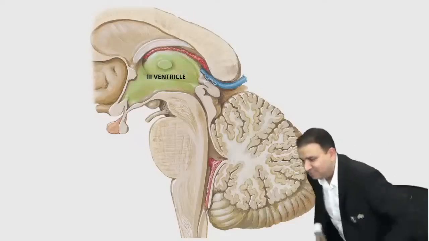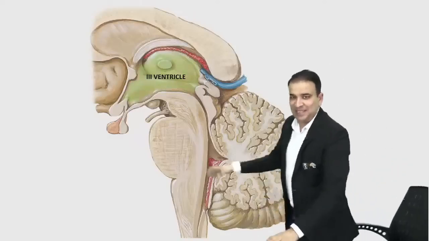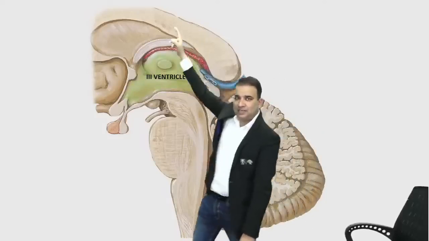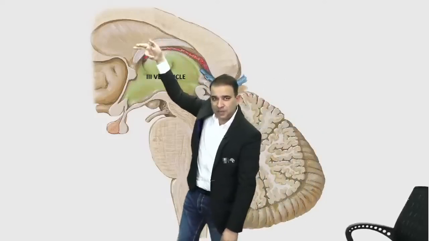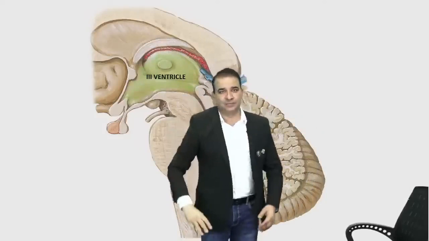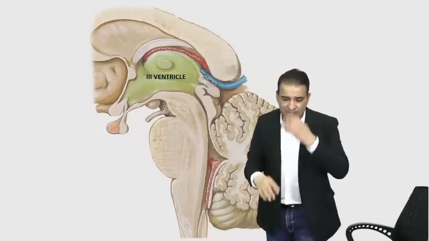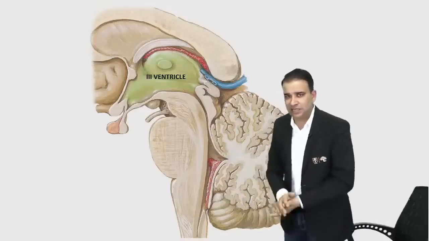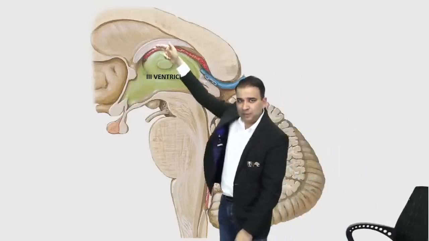I need to stand for some time. So now what you see, guys, is the third ventricle here. This is the corpus callosum. Let's start from here. That is the corpus callosum, and this septum which is present below the corpus callosum is the septum pellucidum. It's a thin pellucid septum which is basically separating the two lateral ventricles. Let's see it in another section. Now below the septum pellucidum you can see the fornix.